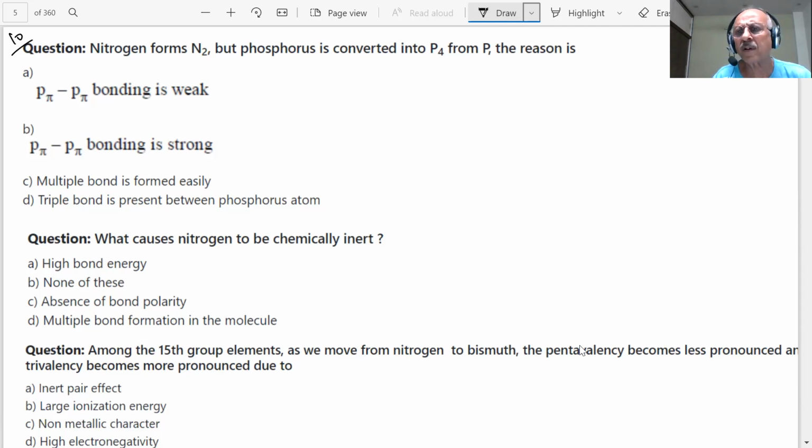In phosphorus, where is the p pi bond? What is the question? He's saying, but phosphorus is converted into P4 from P. Why is the phosphorus converted? The question is related to phosphorus, students.